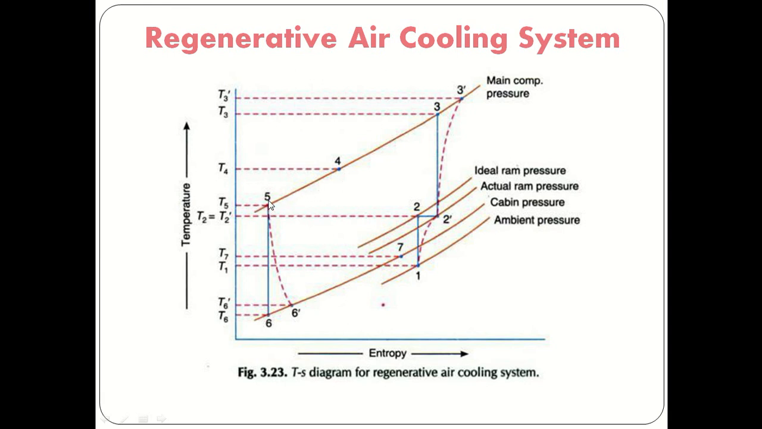So 4 to 5 dash is the secondary heat exchanger, that means the regenerative heat exchanger. After that we are getting point number 5 at a constant pressure. 5 to 6 is the expansion in the cooling turbine, and 5 to 6 dash is the actual expansion. After that, the air will be supplied to the cabin at point number 7. So T7 is the temperature of the cabin. So this is about the regenerative air cooling system.